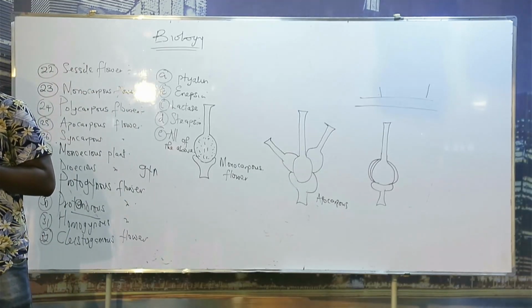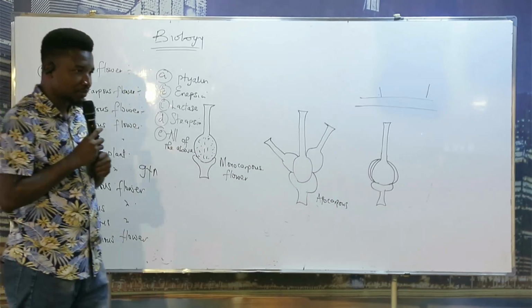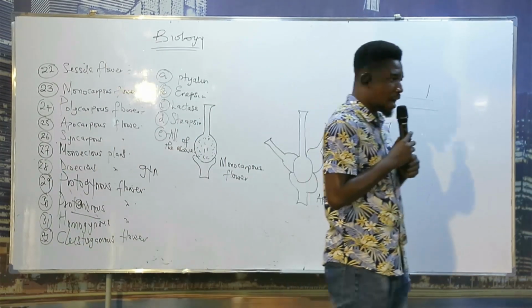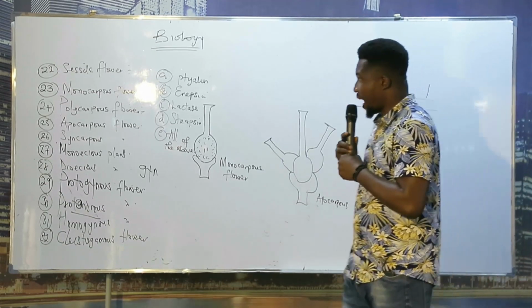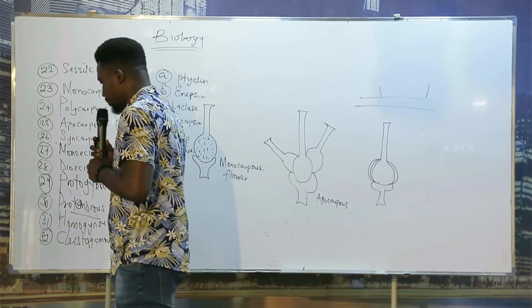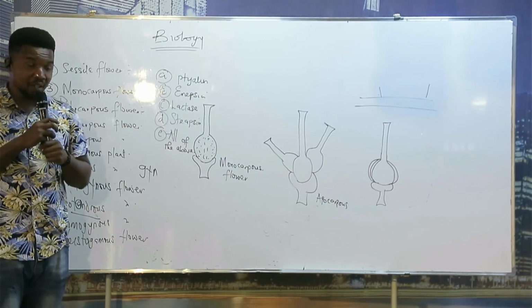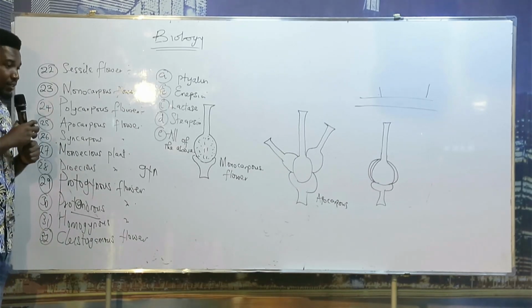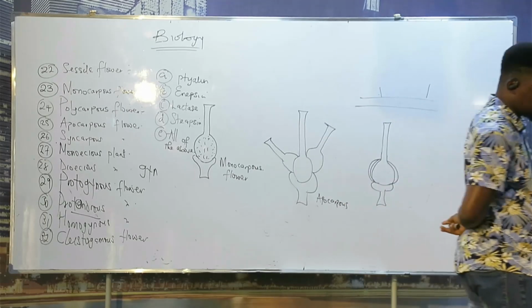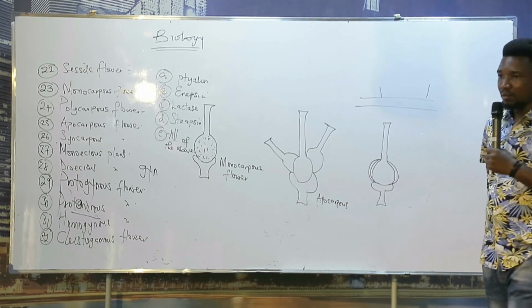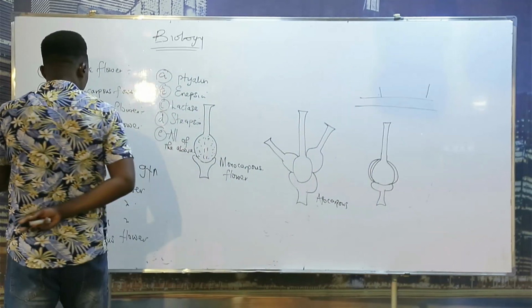Should I dictate? All right. Protogynous flower, as a heading. It is a type of flower where the stigma matures before the anther.